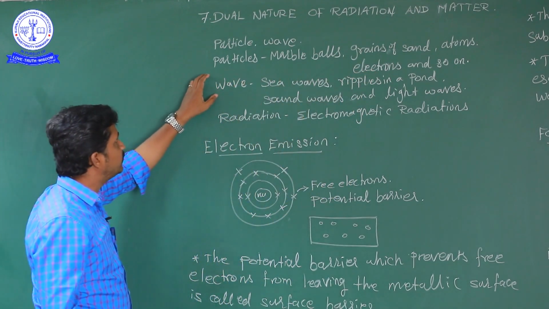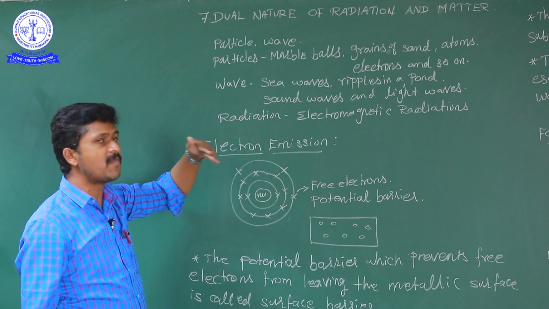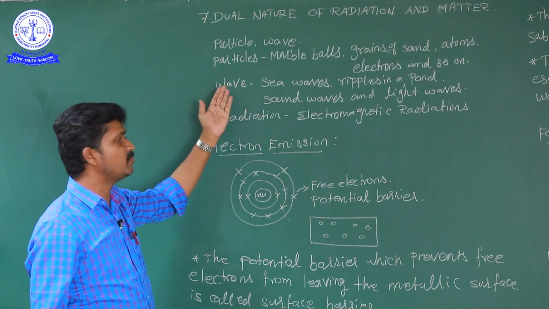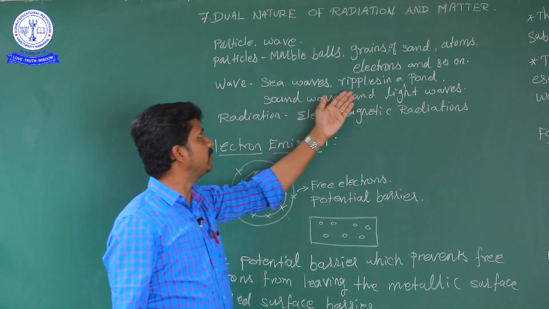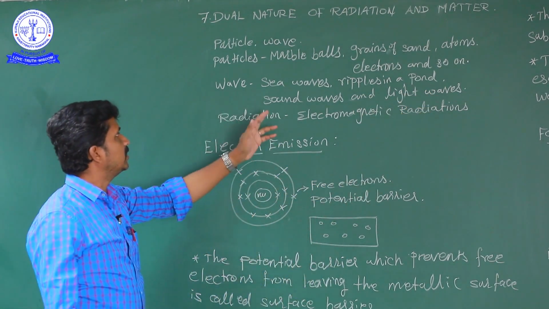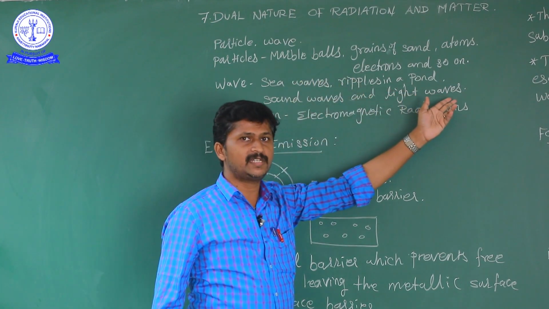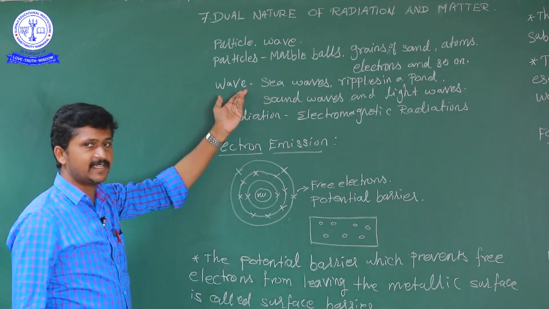Okay. And then what is meant by wave nature? The wave in the form of sea waves. That is an example of wave nature. And the ripples in a pond, that is water in the pond. And then sound waves and light waves mean the wave nature of the radiation.